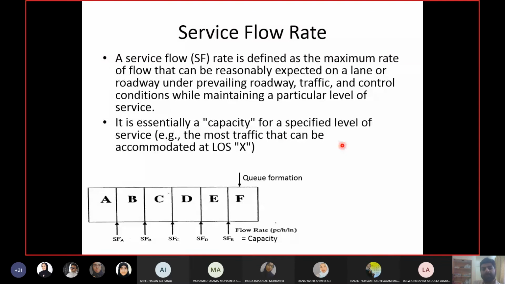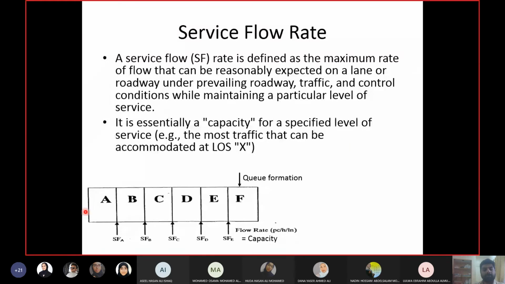For example, if you say the service flow rate for level of service A for this highway under the prevailing conditions is, let's say, 1000 vehicles per hour per lane, then as long as the flow is up to 1000 vehicles per hour per lane, the level of service on that highway will be termed A. When you cross 1000, the level of service will not remain A. It will be something higher. So whenever you cross the service flow rate for A, the level of service changes. The service flow rate is the flow rate after which the level of service changes.